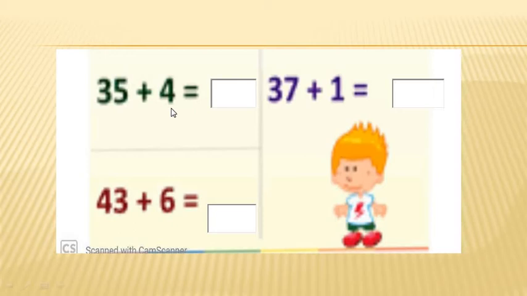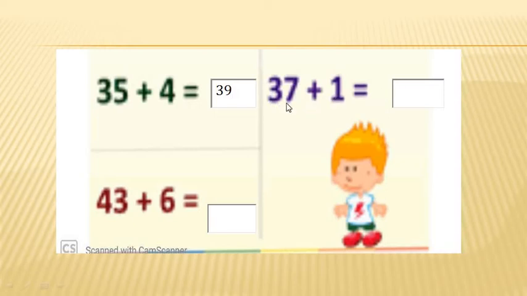Here we have 35 plus 4. So what should we do now? We should start counting just after number 35. After 35 comes 36, 37, 38, 39. Where do we reach? What do you say? What should I write? Yes, I should write 39. Am I right? Let's write it. 39. So we can say that by adding 4 to 35, we get number 39.